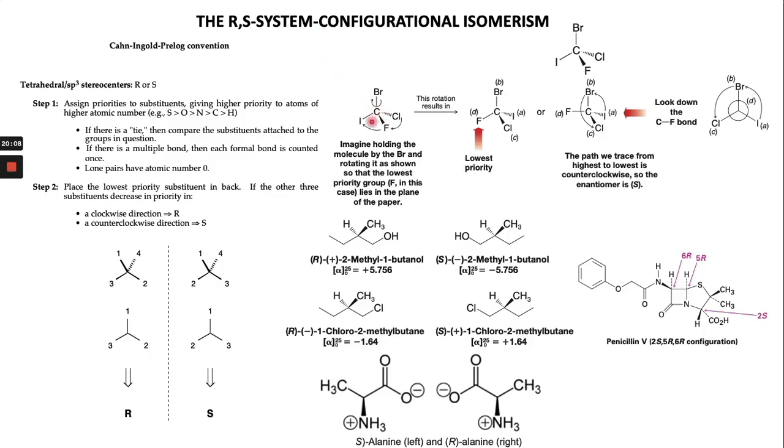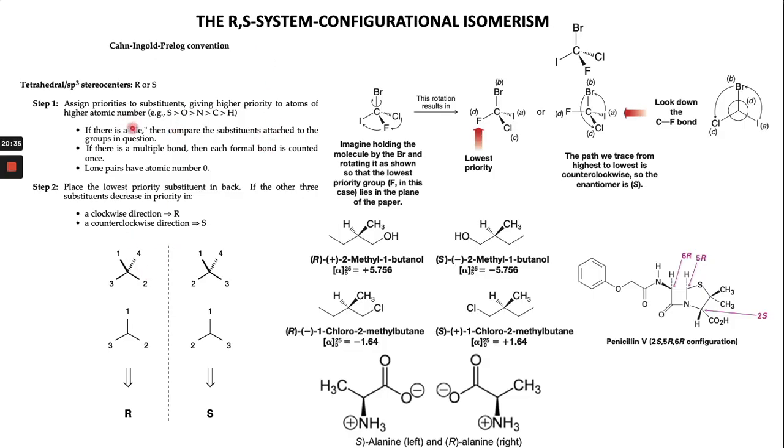So now we come to the RS system, the configuration of the stereogenic center. What is the RS configuration of this carbon? As you learned in your previous courses, there should be an absolute configuration of this carbon, which can be R or S, and it can be found through the Cahn-Ingold-Prelog method.